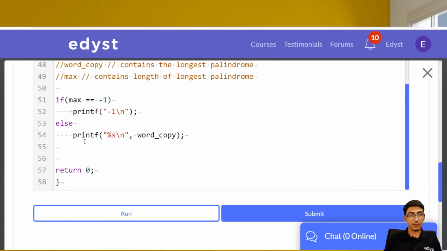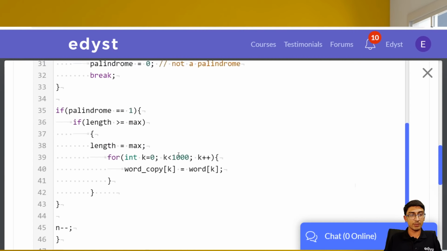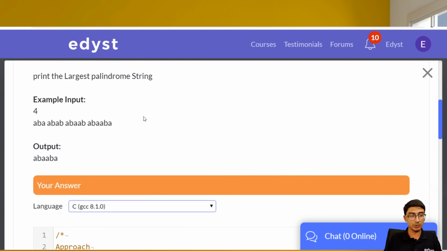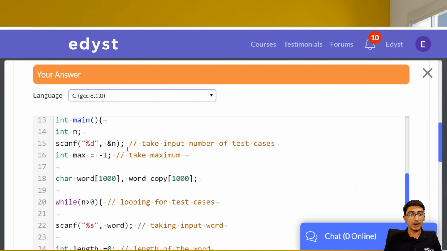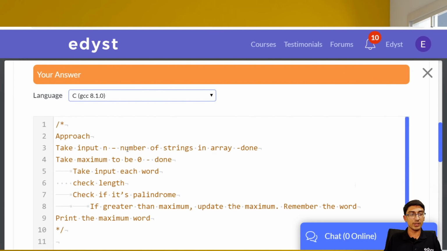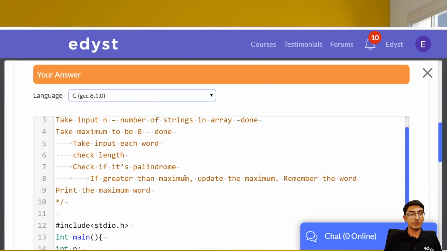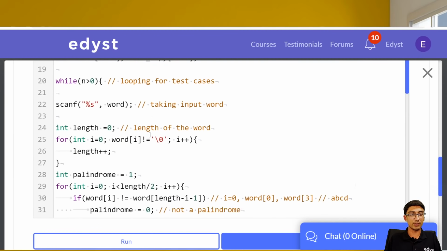Okay, all right. So I don't want to again spend too much time on this, but what I will make sure is that on the Edyst platform, you will get the solution to this question. But the bottom line is this is how you're supposed to do it. You're supposed to take input each word, check the length, check if it's palindrome. If it's greater than the maximum, update the maximum and remember the word. And that's what we're doing over here.